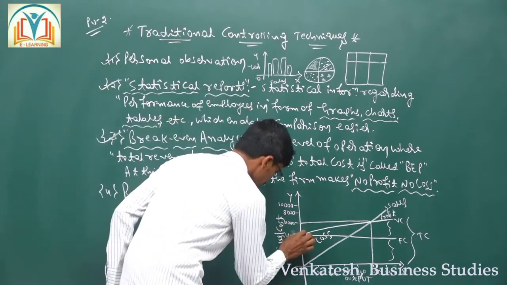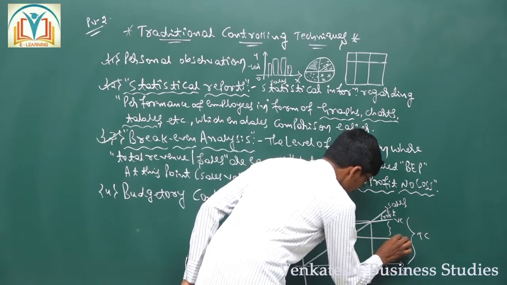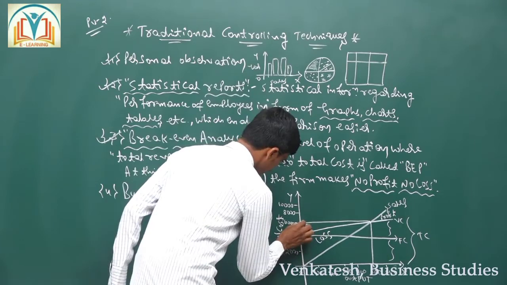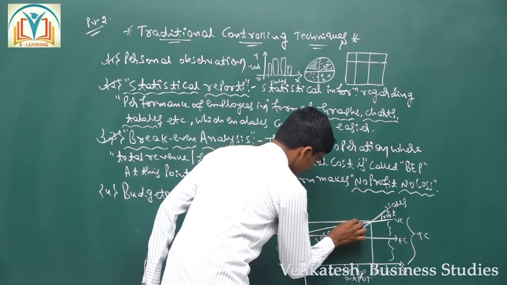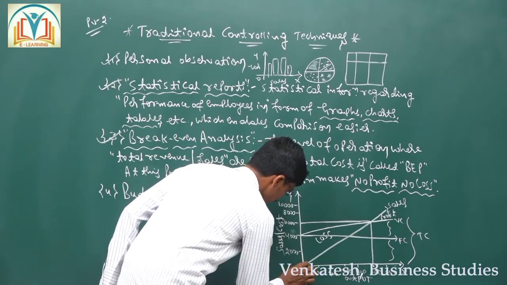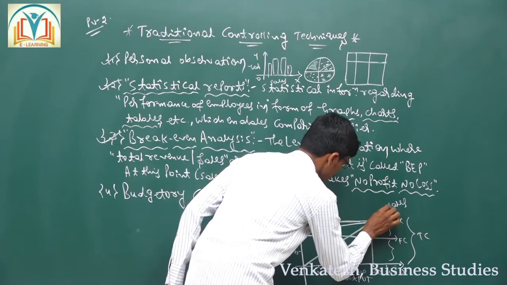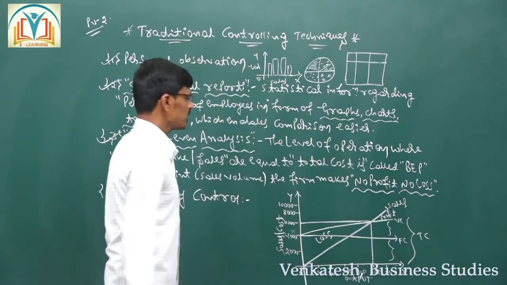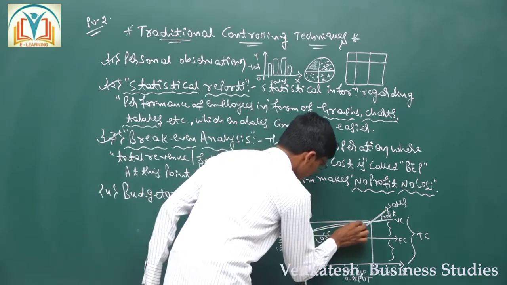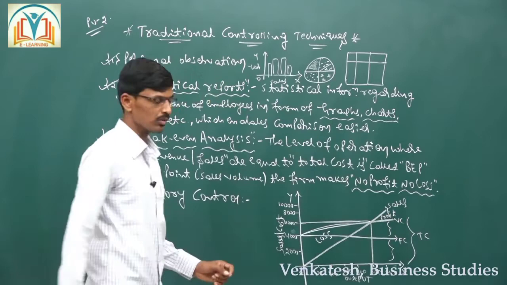Here this line indicates fixed cost, this line indicates sales volume, and this line indicates variable cost.